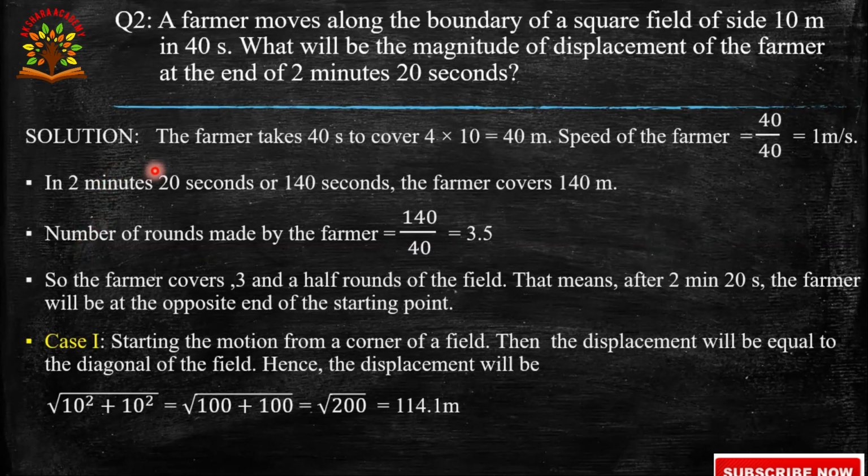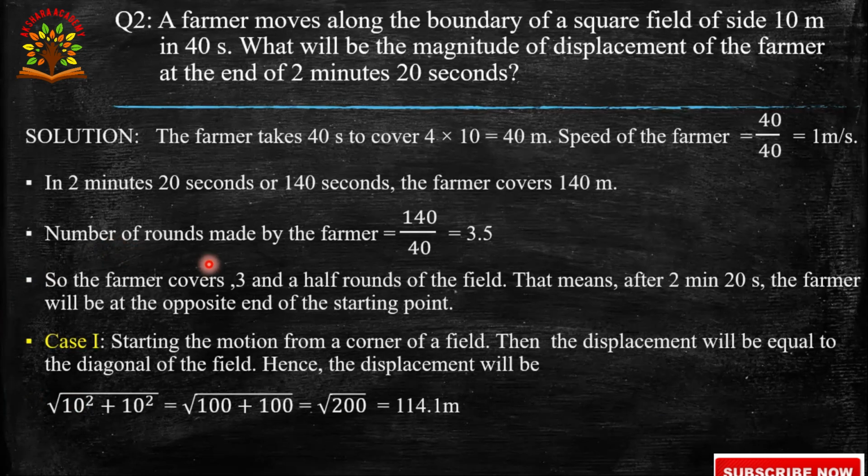Now come to the solution. The farmer takes 40 seconds to cover 4 into 10, that is 40 meters. So, the speed of the farmer is distance by time, 40 by 40, that is equal to 1 meter per second. In 140 seconds, the farmer covers 140 meters.